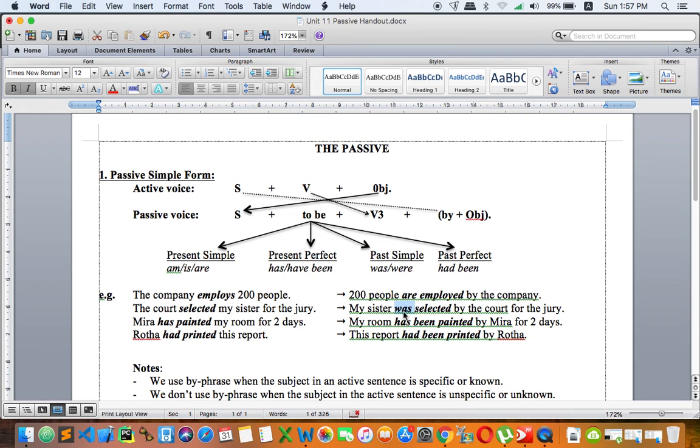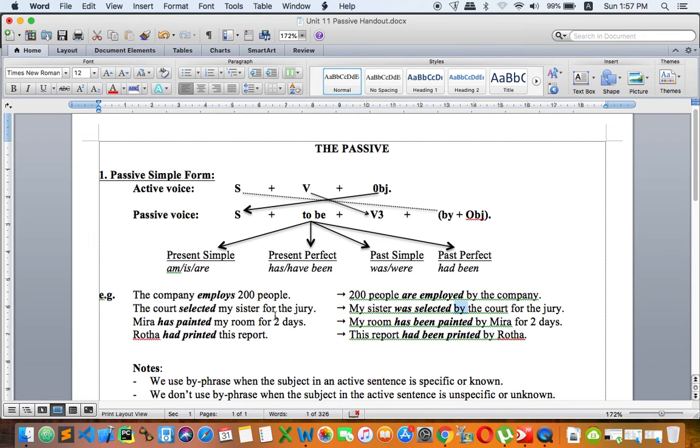So it means that it is simple past right here. And why was? Because sister is only one, then you have to use was. Okay, why past simple? Because it is selected. It is past simple. So you can see was selected right here. Okay, and I will explain whether you have by or without by later.